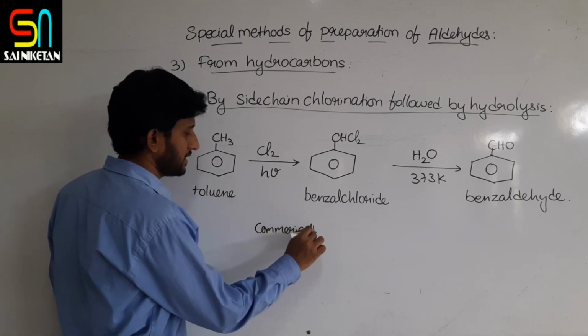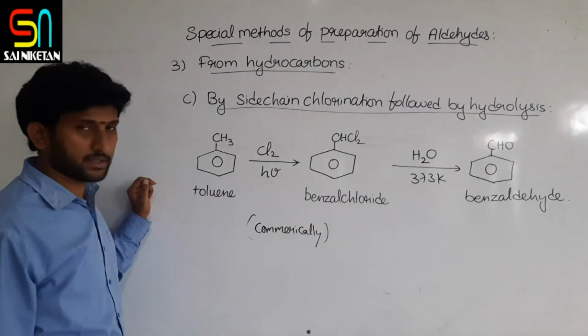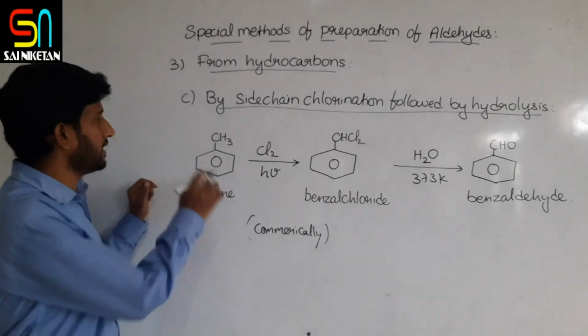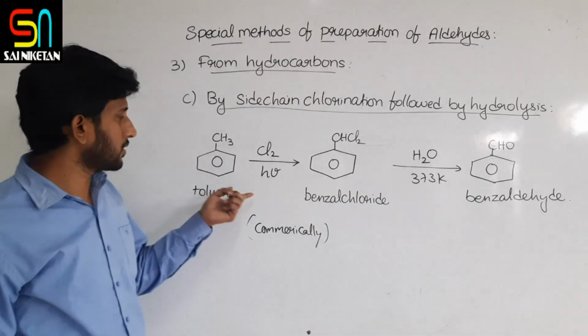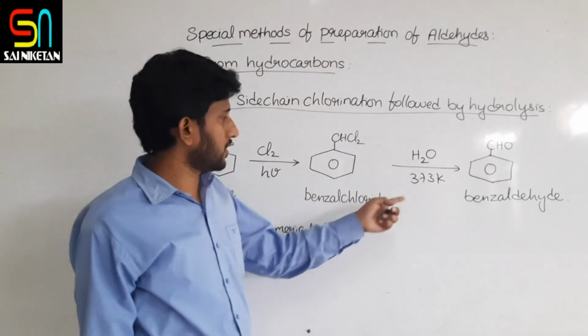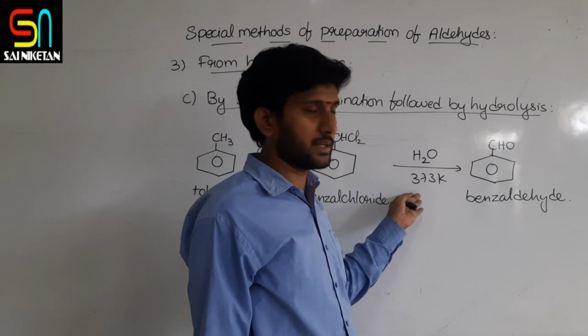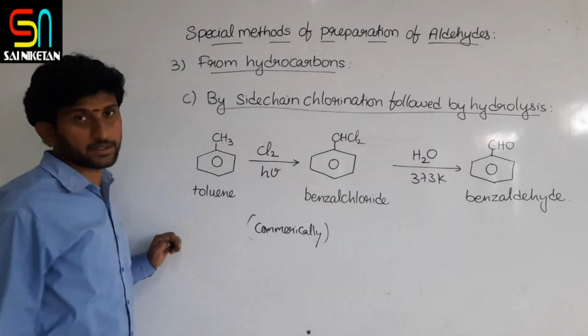Commercially, benzaldehyde is synthesized in factories at industrial level by this method. First they take toluene, do radical chlorination to give benzal chloride, followed by boiling or hydrolysis at high temperature, which produces benzaldehyde. This is one method.